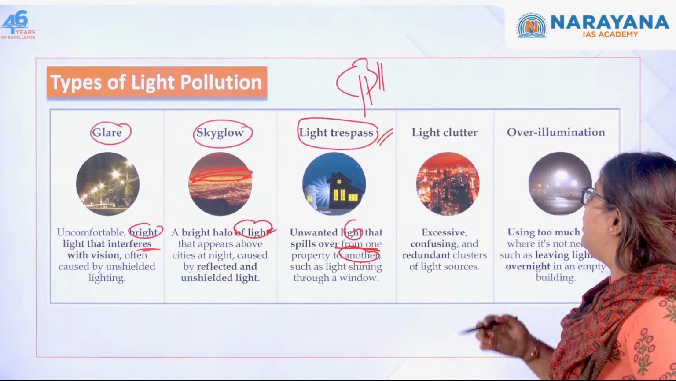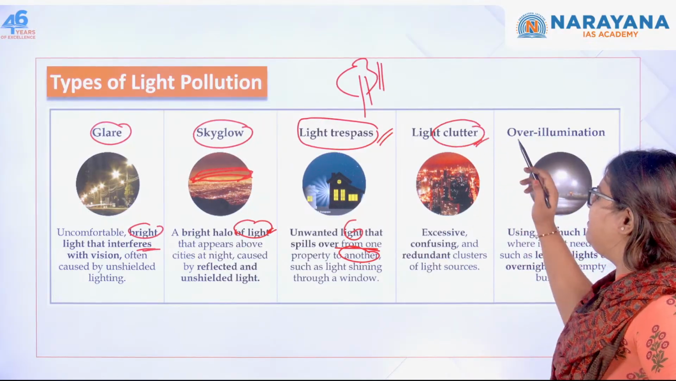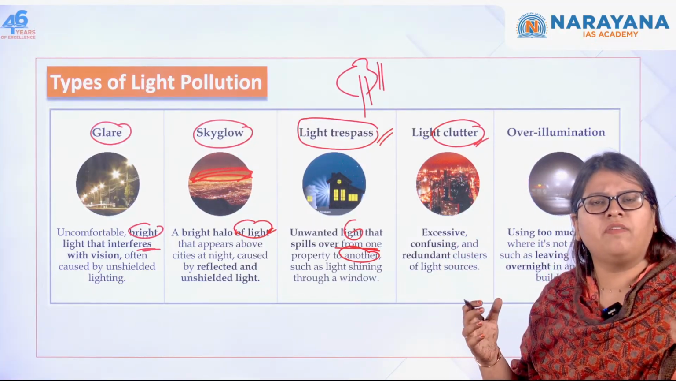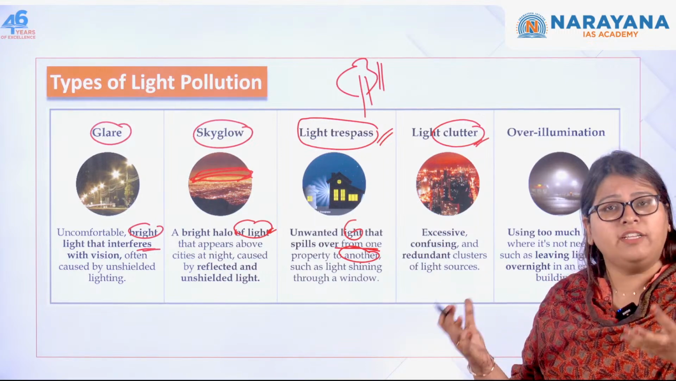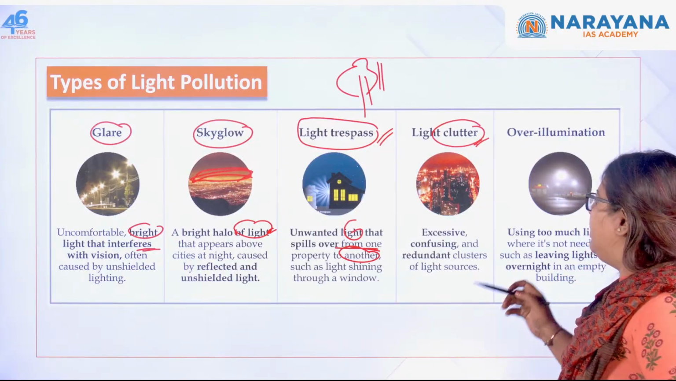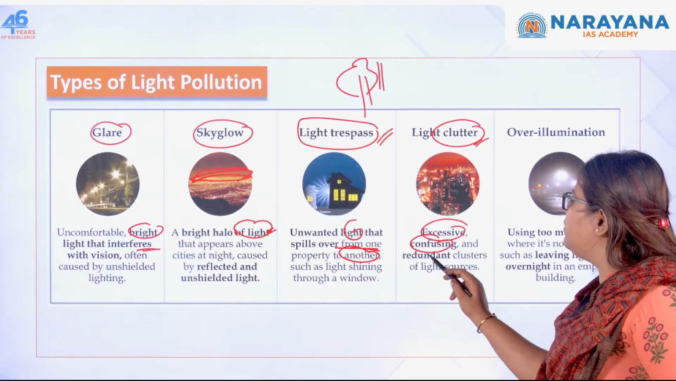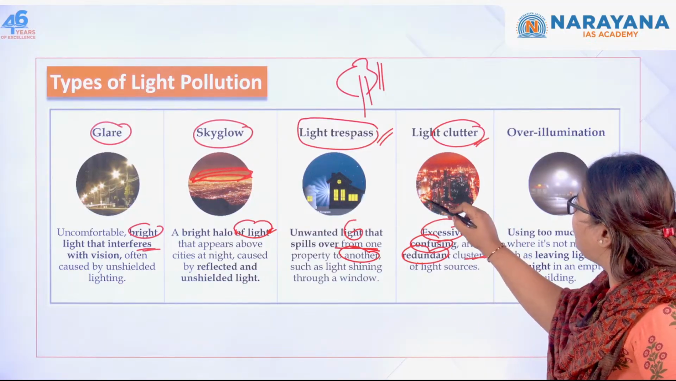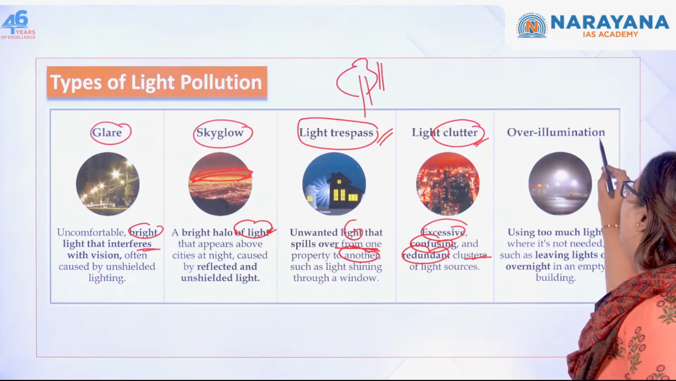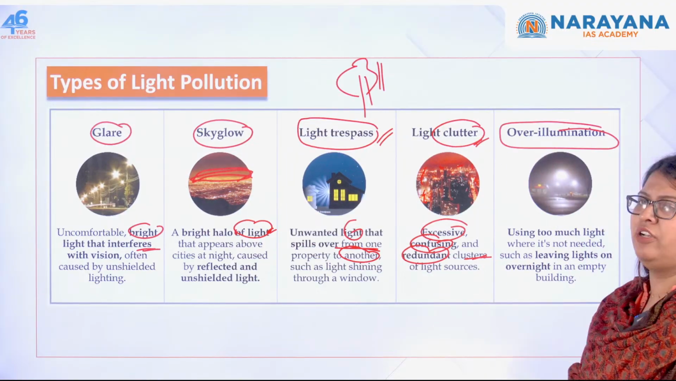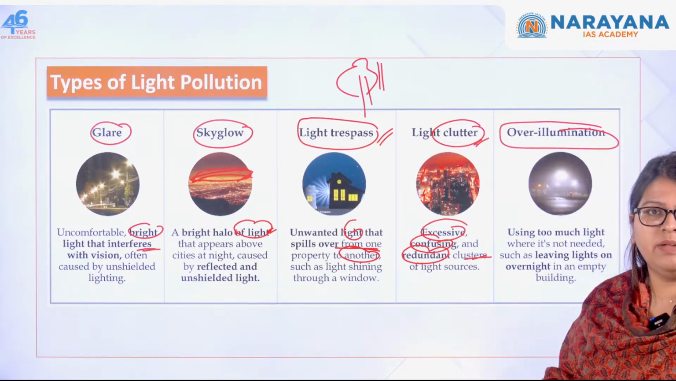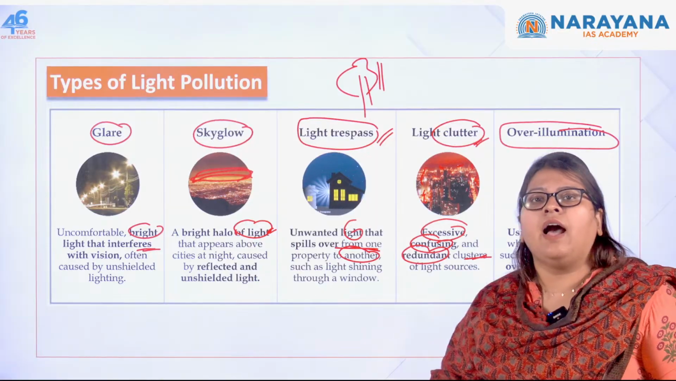Next one is called light clutter. This is very confusing. If you see the busy streets of New York or some of the streets of Asakusa or Tokyo in Japan, you can see the lights are very confusing. You don't even know from where it is coming. So this is excessive, confusing as well as redundant clutter. It randomly comes from anywhere. This is called light clutter. And the next one is over illumination. Too much light. If you see in the stadiums, the indoor and the outdoor stadiums specifically, now you know because you have your IPL going on.